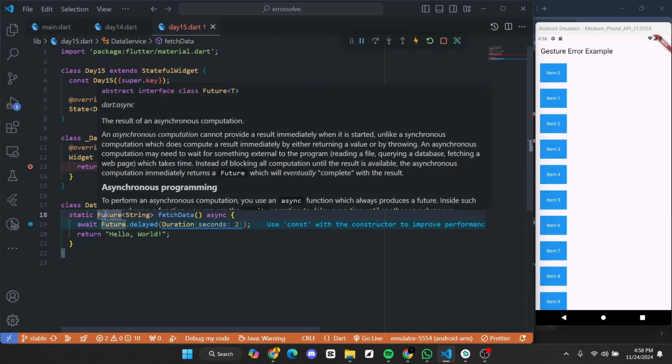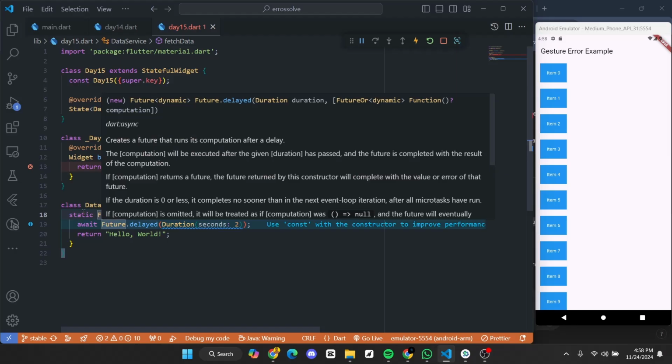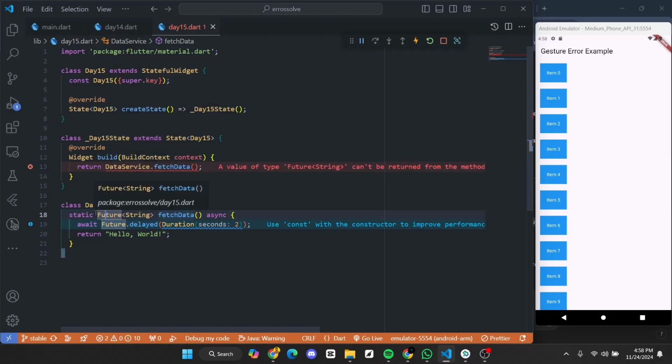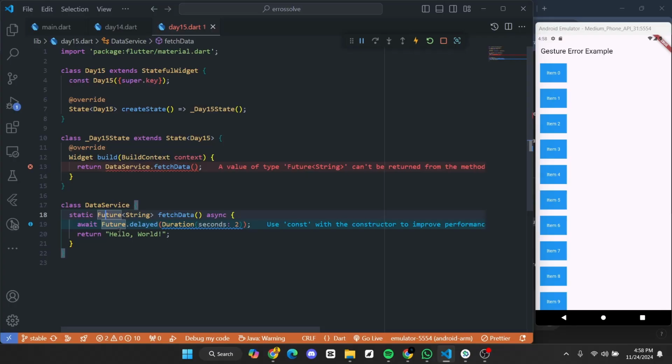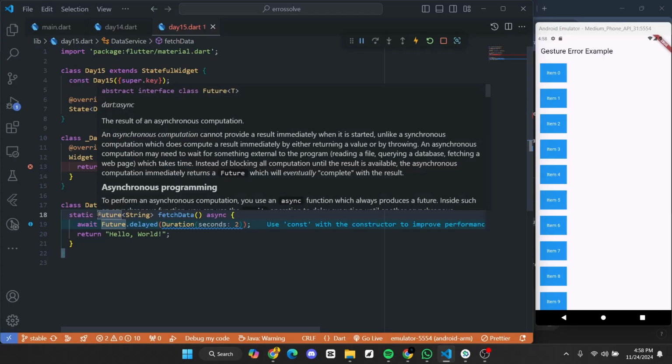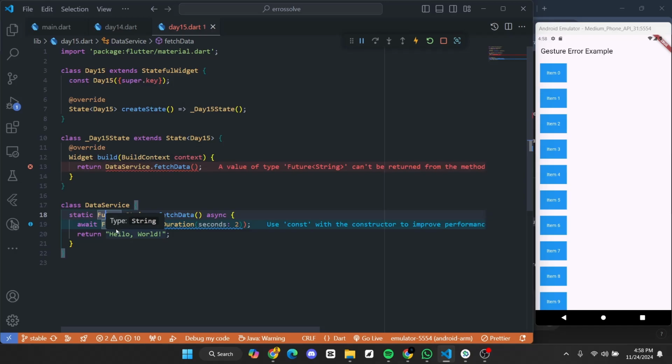This Future says that, hey, fetching data will take some time, so I will handle this. So this Future will fetch the data from the API, which takes a little time, right? So if any data in your application is being fetched from anywhere like an API or Firebase, and if it takes a few moments, you have to use this Future.